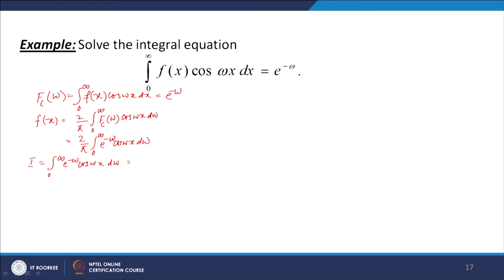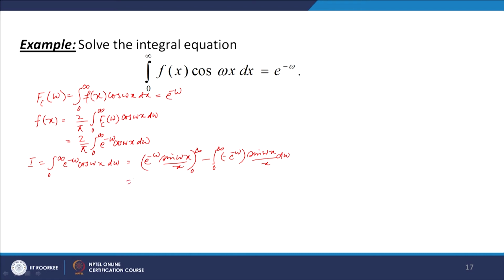Then we can integrate by parts. So e to the power minus omega sin(omega x) over x from 0 to infinity, minus integral 0 to infinity of minus e to the power minus omega sin(omega x) over x d omega.